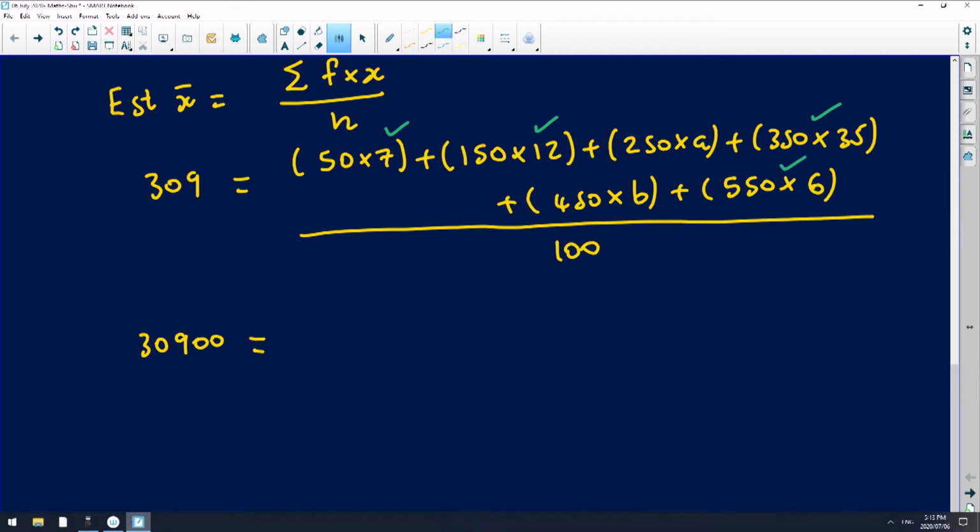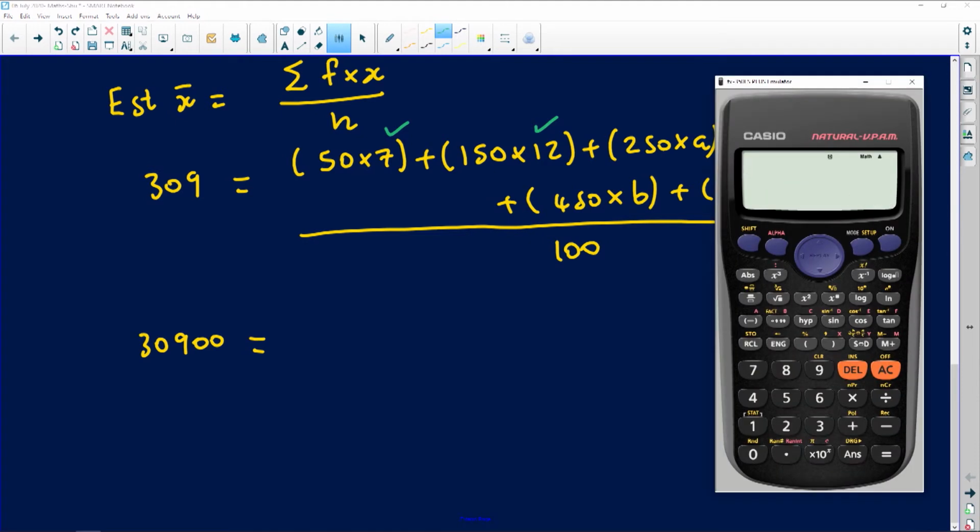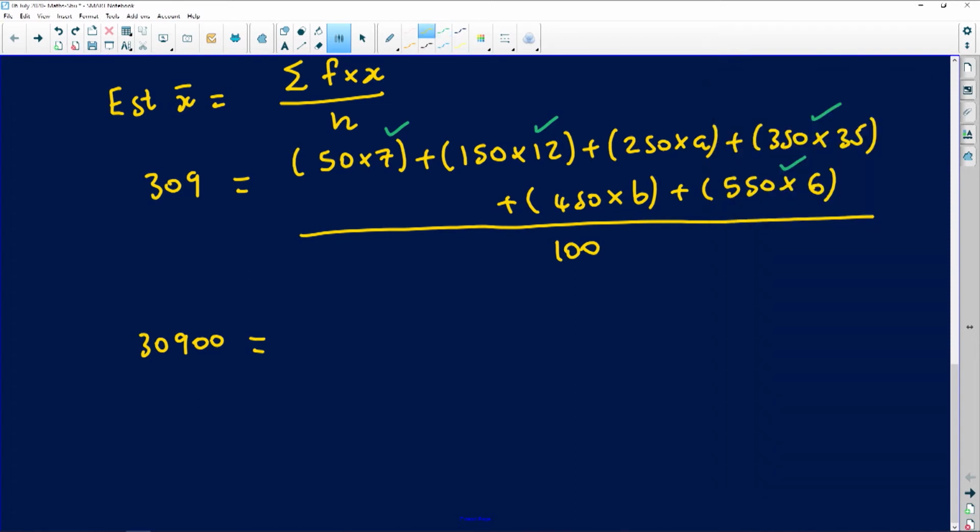What is 50 multiplied by 7, added with 150 multiplied by 12? And we can't multiply 250 and A, it will remain 250a, without any concerns.